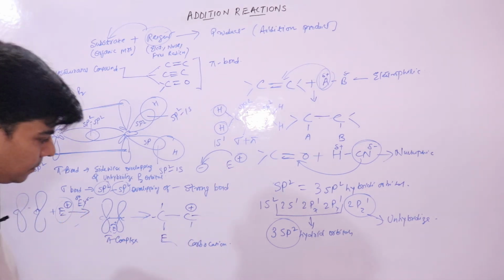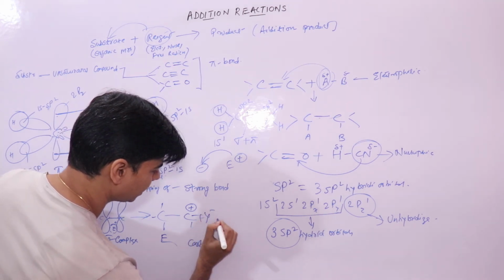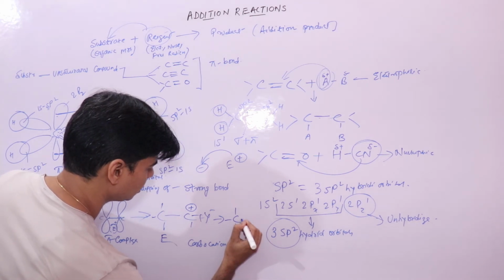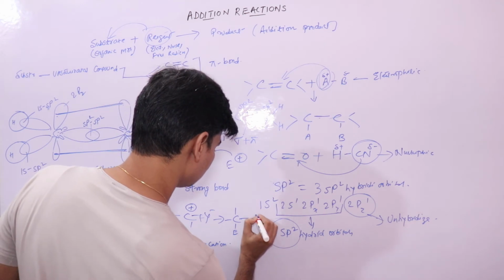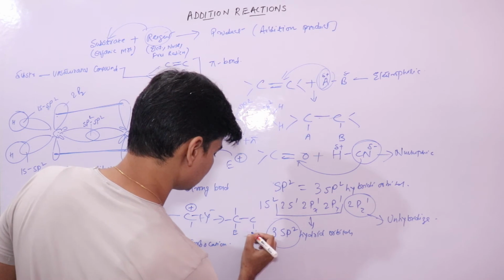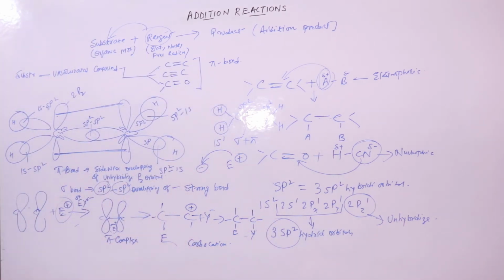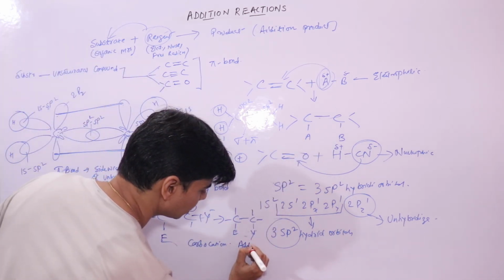So it will form like this. So this is your addition product. This is how you will get such an addition product.